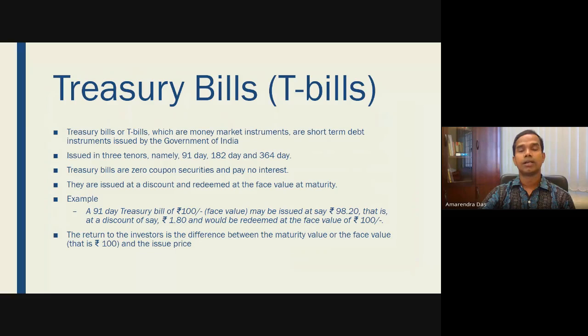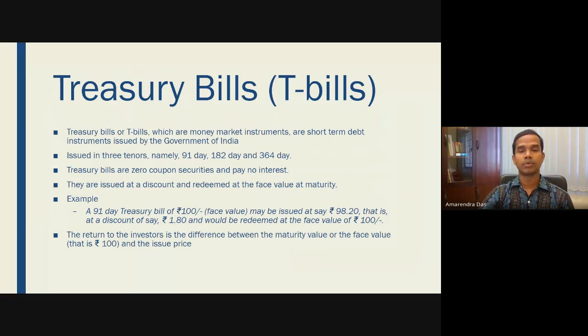Other one is the 182 day treasury bill, and then the third one is the 364 day treasury bill. All these treasury bills are short-term in nature and they have a maturity period less than 1 year. And treasury bills are zero coupon securities and pay no interest. So treasury bills do not give any interest, rather they are discounted on the face value.